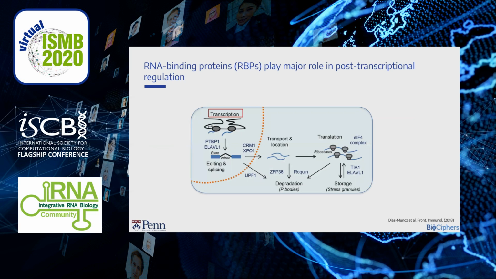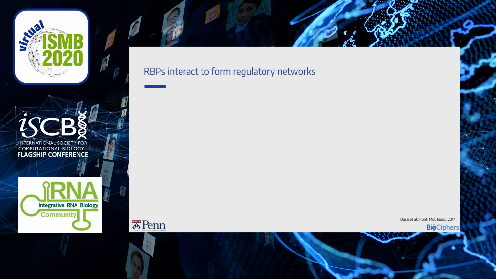They preside on processes ranging from transcription, splicing, mRNA transport, stability and localization, translation to proteins, as well as mRNA degradation and storage. RBPs form the regulatory layer that is a key determinant of protein levels and thus cell phenotypes.